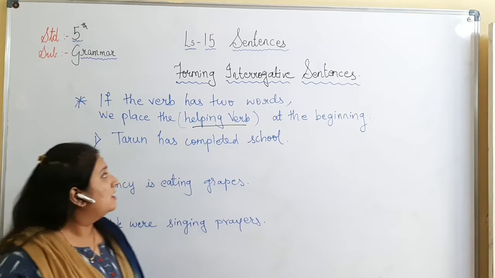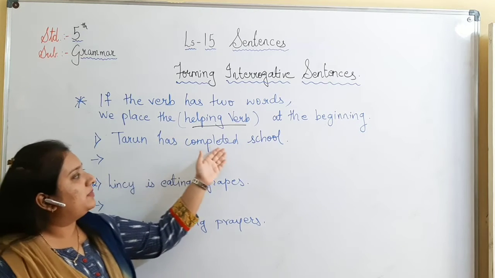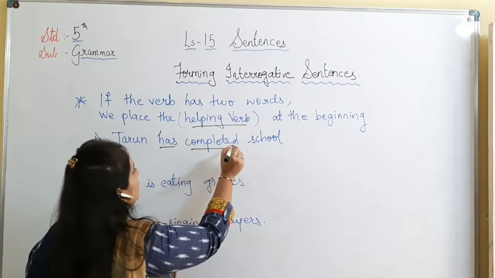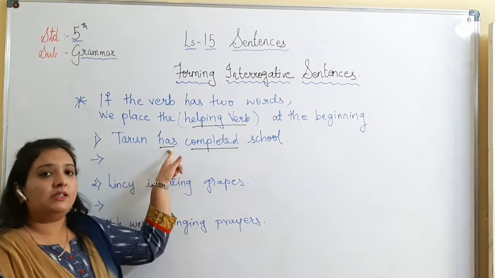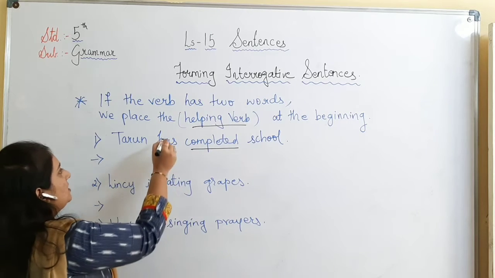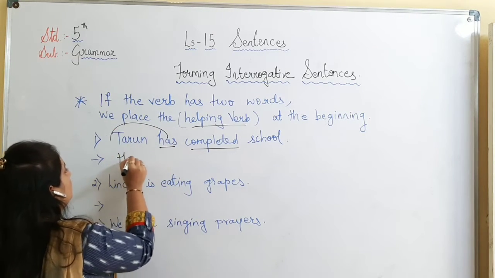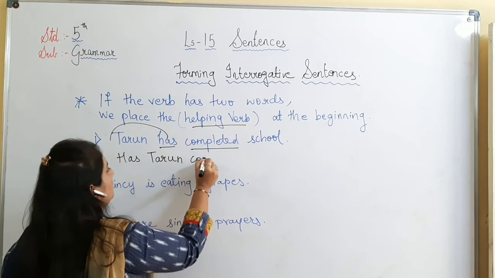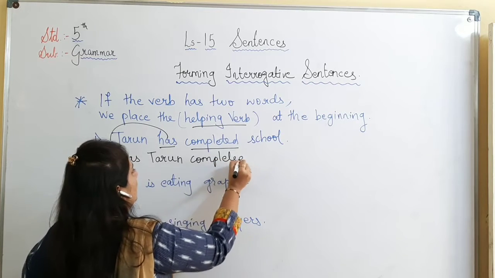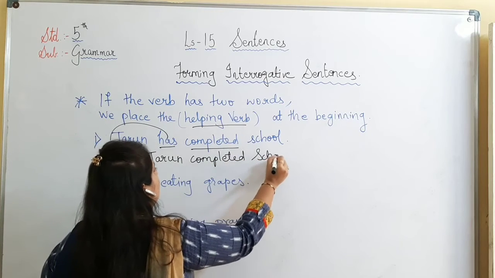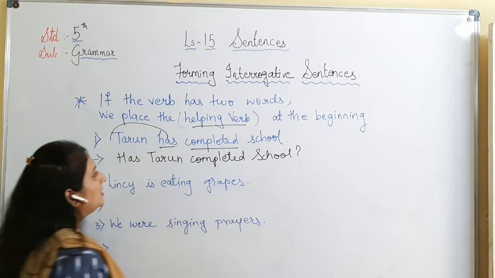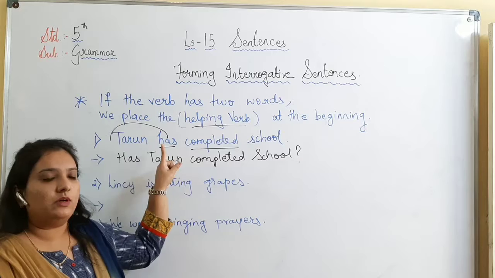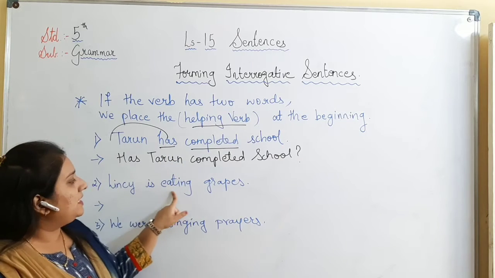For example, Tarun has completed school. Here there are two verbs, has and completed. Completed is the main verb, has will be the helping verb. So we will change the sequence and we will say, has Tarun completed school? You understood what did we do? We have just changed the sequence of the helping verb. Next, Lindsay is eating grapes.